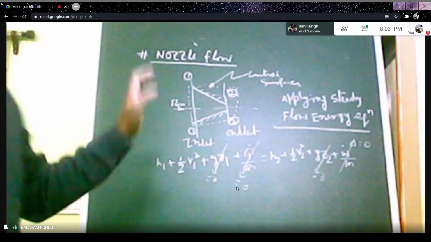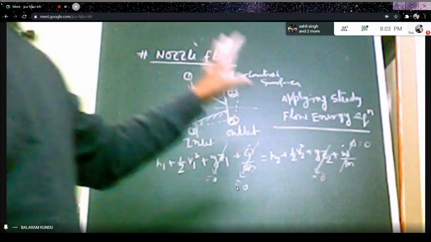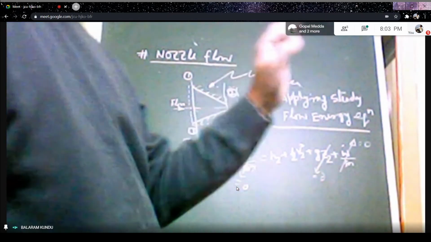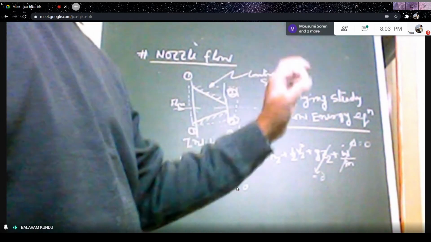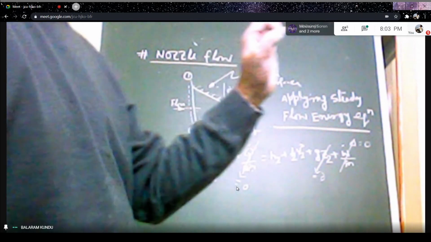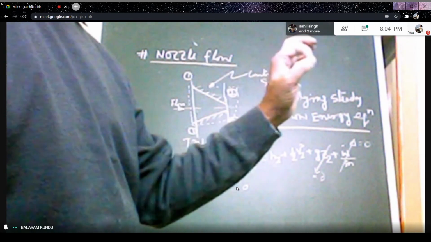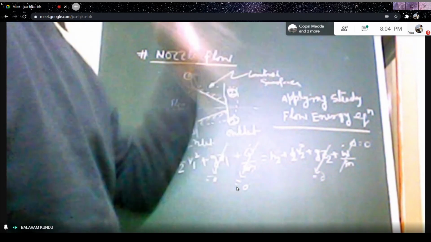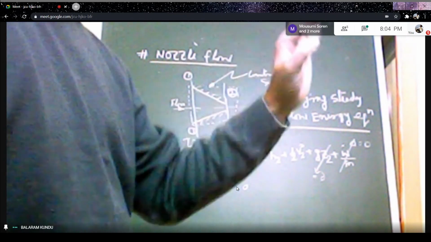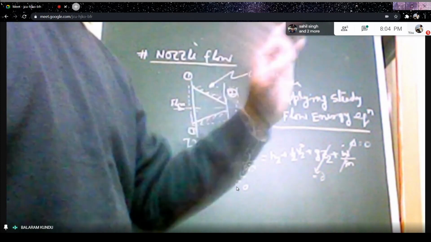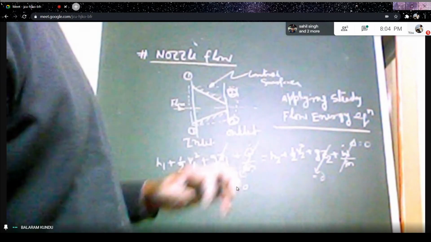What assumptions have been taken to write this equation? Number one, steady flow. That means the flow does not depend on time. With the variation of time, no fluid property or flow property changes. That is why I have written that it is a steady flow energy equation.